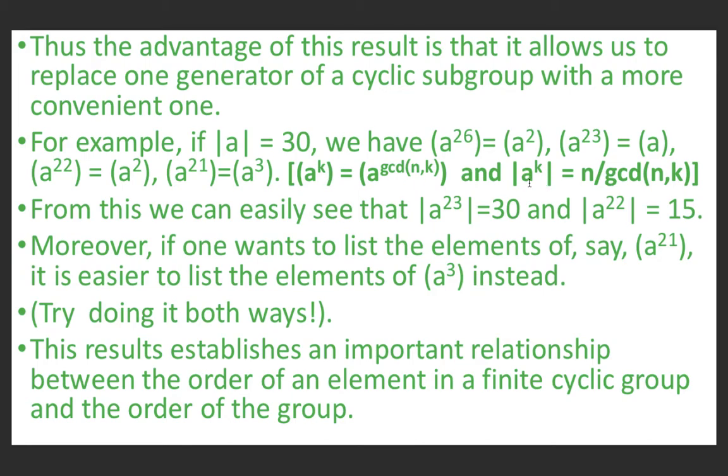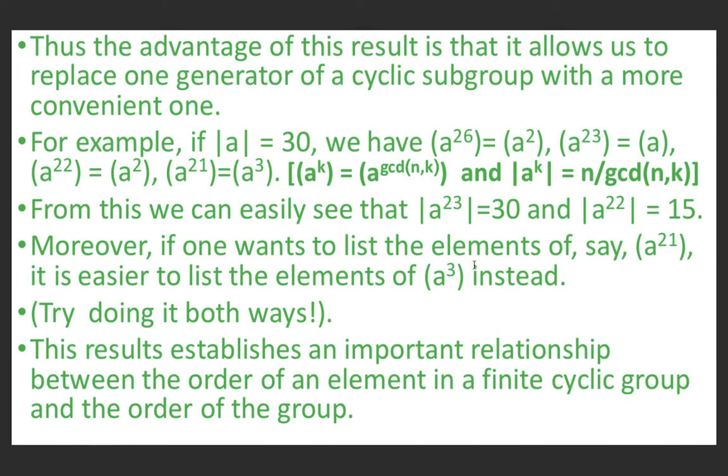Also, if you use the formula order of A^k is equal to n upon greatest common divisor of n, k, we see that order of A raised power 23 is equal to 30. Because order of A is 30, so n is 30. And greatest common divisor of 23 and 30 is 1. So 30 upon 1 is 30. And order of A raised power 22 is 15, because here n is 30, because order of A is given to be 30. N is 30 and greatest common divisor of 22 and 30 is 2. So 30 upon 2 is 15.